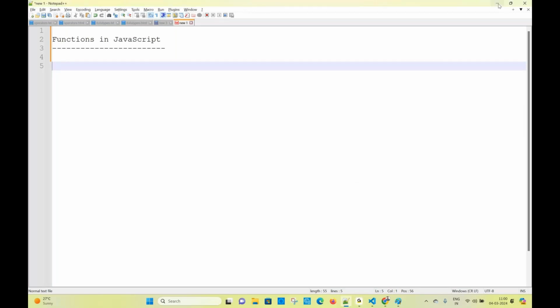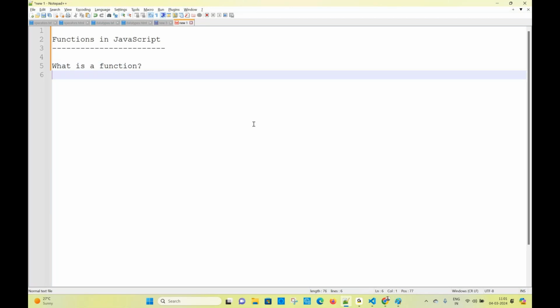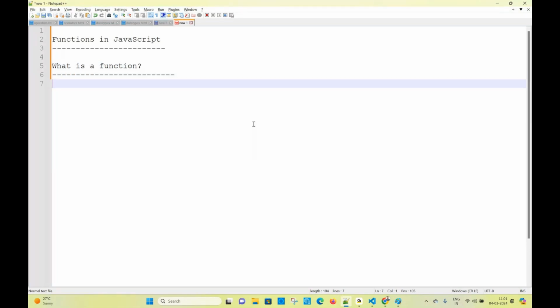Right. So good morning. So today's concept is what? Functions in JavaScript. Tell me, what is a function? This concept is common in every programming language. Without functions, variables, data types, there is no programming language. Go to Java, .NET, Python, PHP, wherever you go, functions are common. Okay? Right. What is a function?